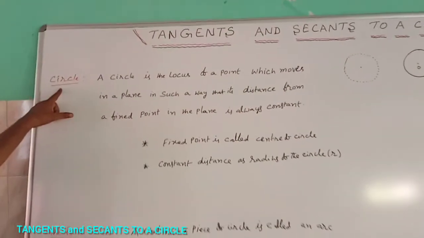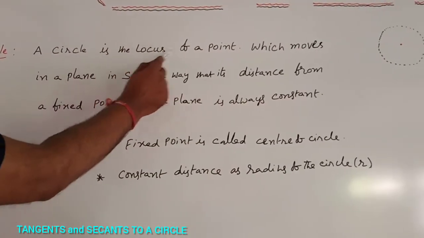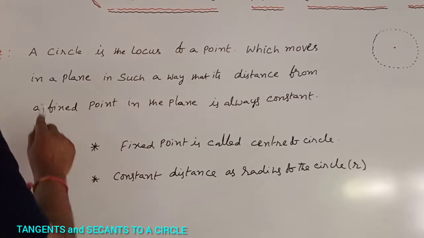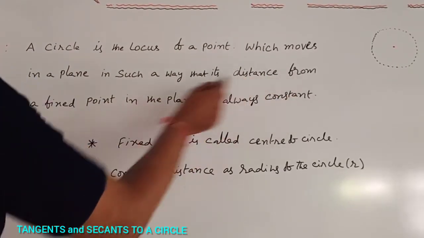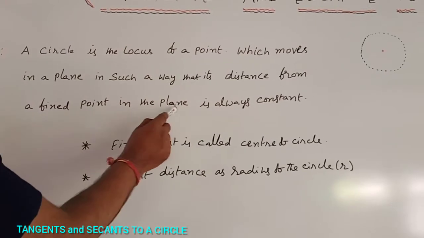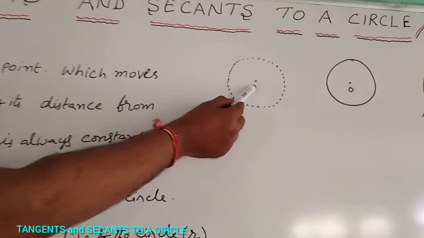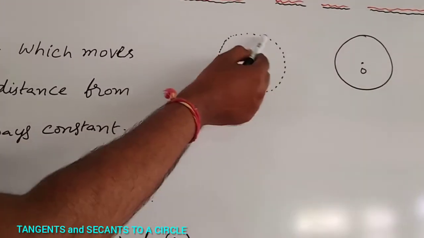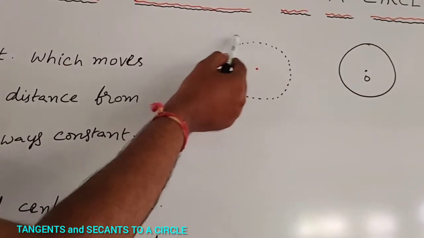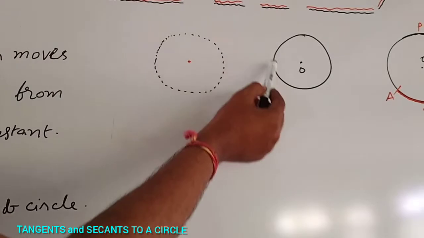So now, circle. A circle is a locus. A circle is the locus of a point which moves in a plane in such a way that its distance from a fixed point in the plane is always constant. Here, for example, one point is there, and the other point is at a fixed distance. Joining those points is called a circle.